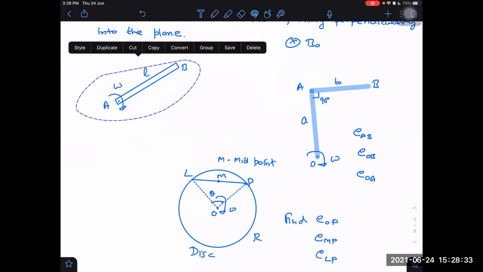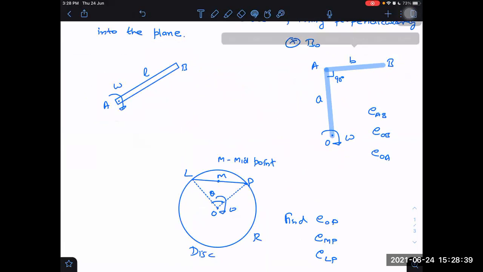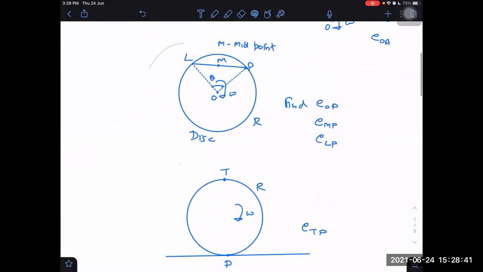Start with first. Remember, I told you one thing, and that thing you should keep in mind. What did I tell you about motional EMF? One point only. Very simple.